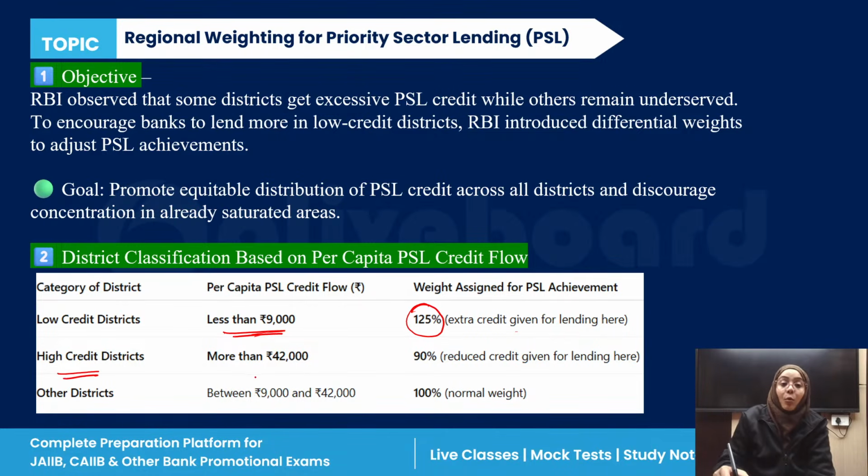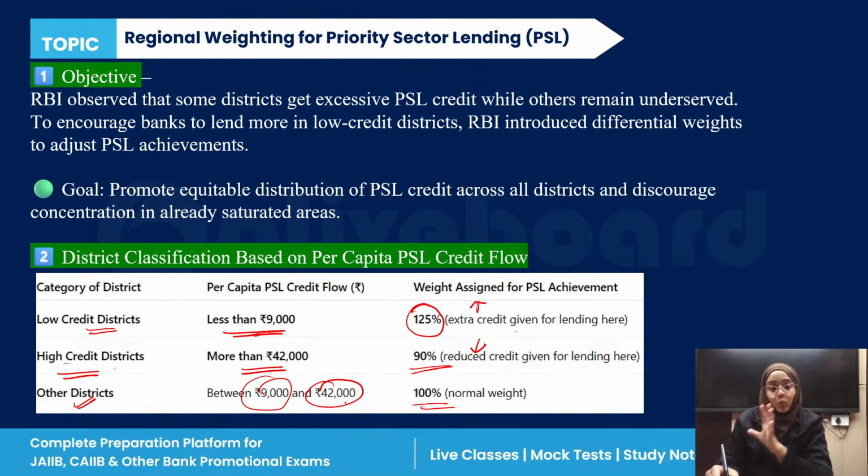For a high credit district, more than 42,000 here, the weight assigned is 90%. And for the other districts, it is between 9,000 and 42,000, with 100%, which is the normal weight. So it is the reduced credit, it is the extra credit. Low credit districts get extra credit of 125%. High credit districts have the reduced weight. And the other districts, between 9,000 and 42,000, have the normal weight, which is 100%.